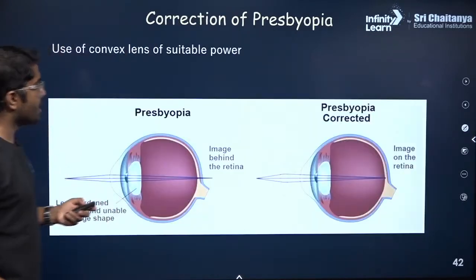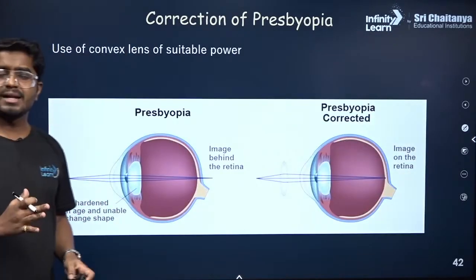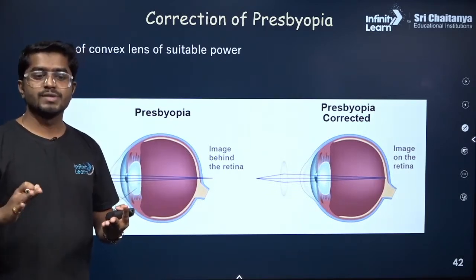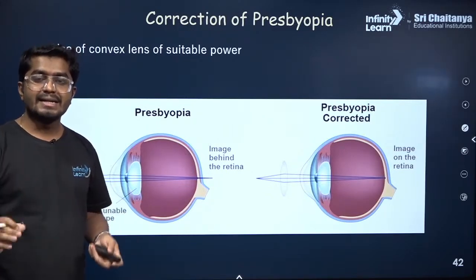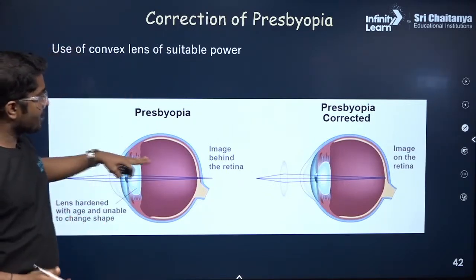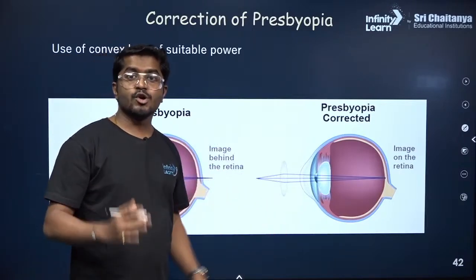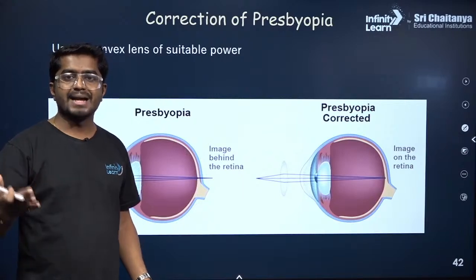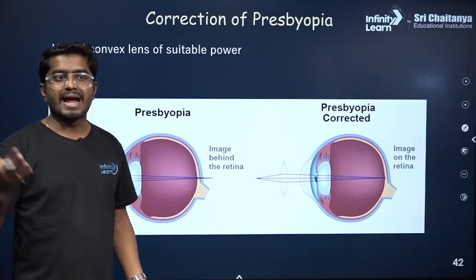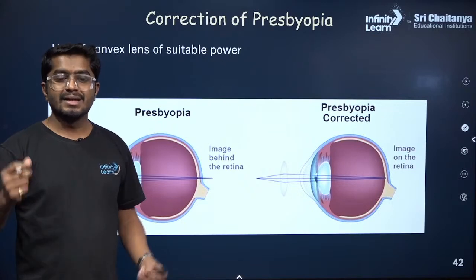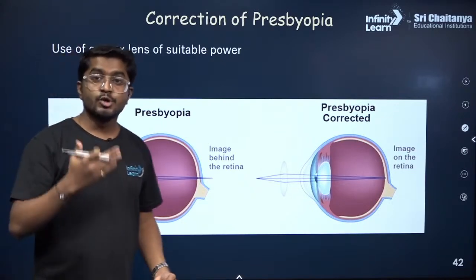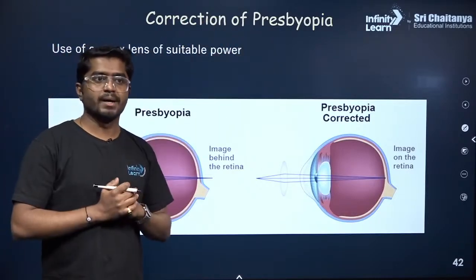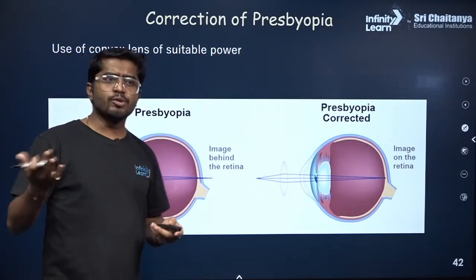So what happens in presbyopia? Again, very similar to hypermetropia. The objects which are closer, they are not able to see. Objects which are very far are clearly visible. So how do we correct presbyopia? Again, the same, we use a convex lens. Mostly, if in your house you have parents or grandparents who use lenses or specs to read something, most of the time it is presbyopia.